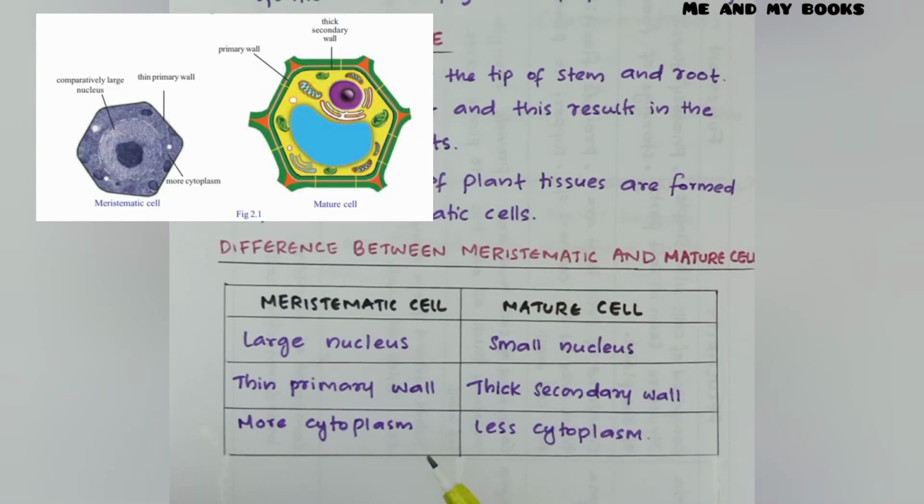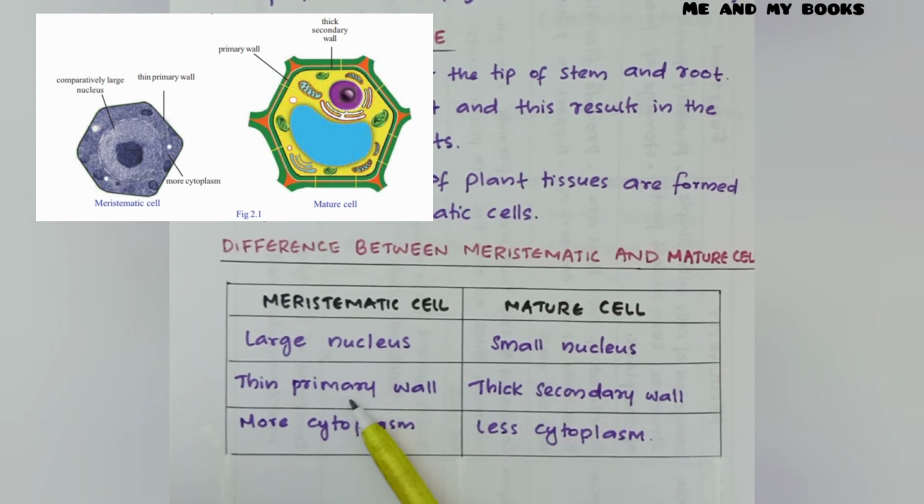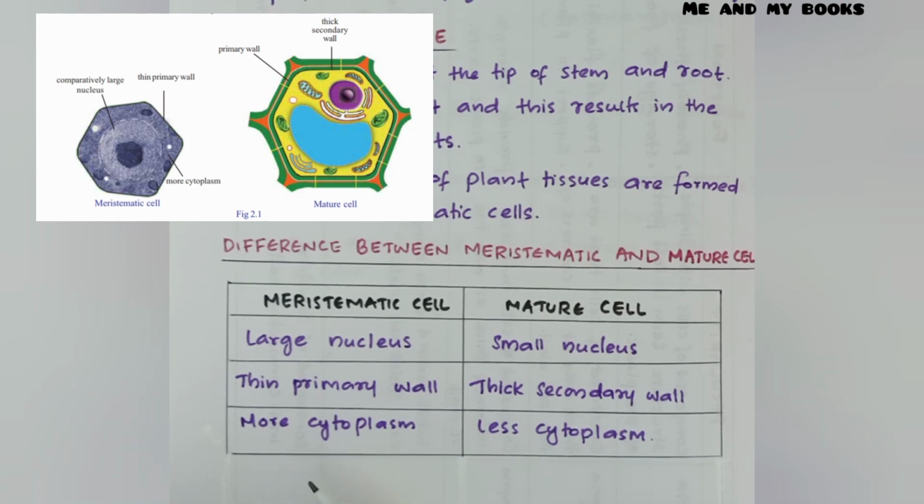What are the differences between meristematic and mature cells? We studied about meristematic tissue, right? Then what are the differences between these meristematic cells and normal mature cells? Meristematic cells have a large nucleus, mature cells have a small nucleus. Meristematic cells have a thin primary wall, mature cells have a thick secondary wall. Meristematic cells have more cytoplasm, but mature cells have less cytoplasm. These are the differences between meristematic and mature cells.